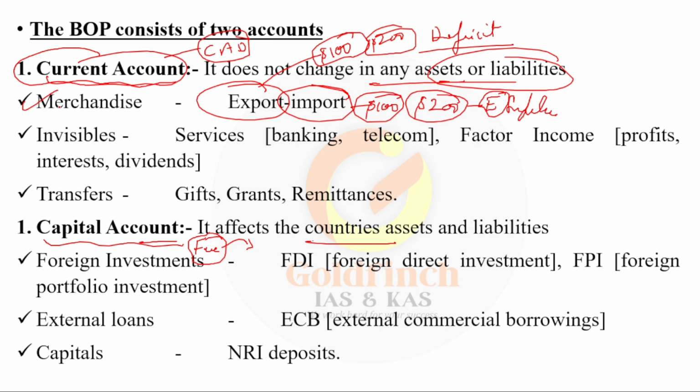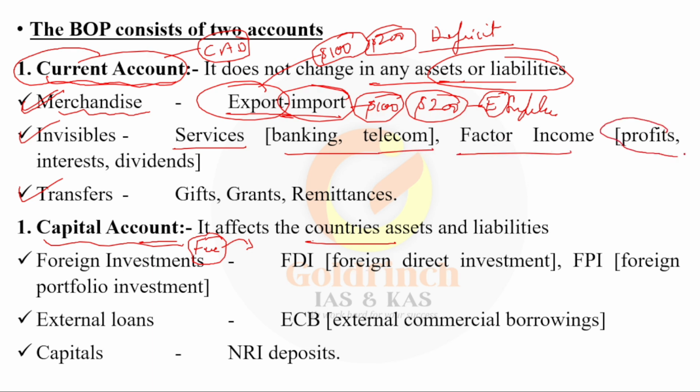Not only mercantile trade, current account includes mercantile trade, invisibles, and transfers, right? So what is visible here? That is mercantile exports and imports, because goods are visible, right? Invisibles include services like banking, telecom services, and factor income.